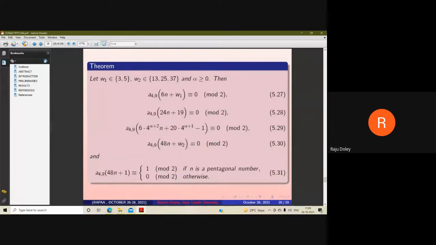Now the next result is: let W1 belong to {3, 5} and W2 belong to {13, 25, 37}, and for any non-negative integer alpha, we have these five results of congruences modulo 2, given by equations 5.27, 5.28, 5.29, 5.30 and 5.31.